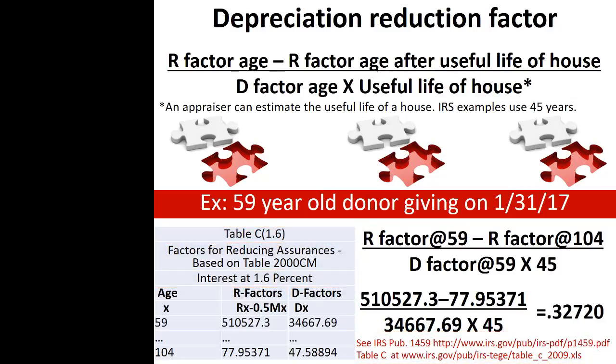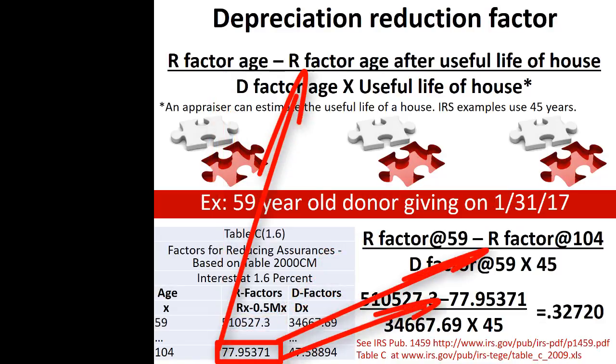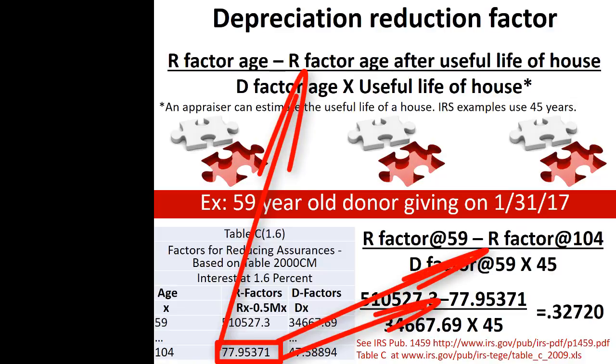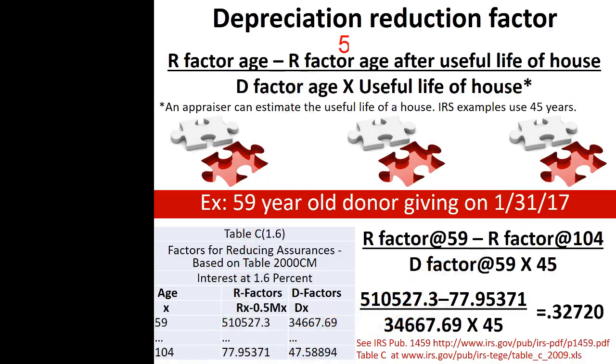The numerator of the depreciation reduction factor is the R factor at the donor's age minus the R factor at the donor's age after the useful life of the house, assuming the donor is the measuring life for the retained life estate. In this case, the numerator is the R factor at age 59 minus the R factor at age 104. In other words, the age 59 measuring life plus the 45-year useful life of the house.